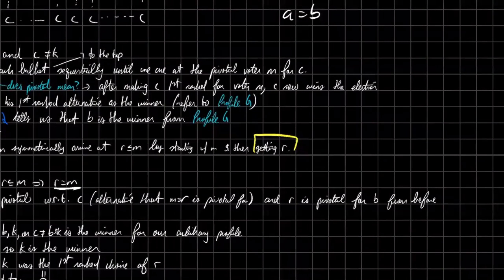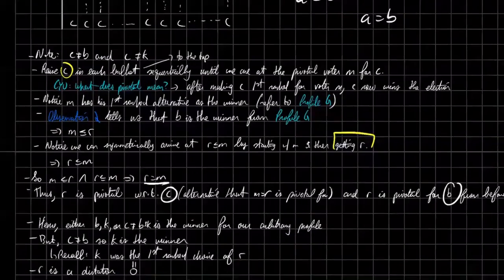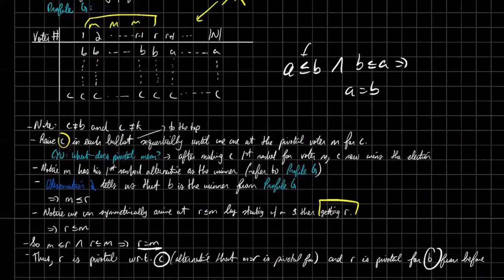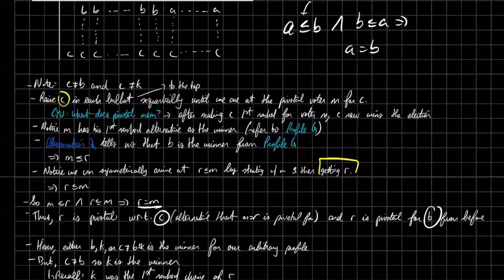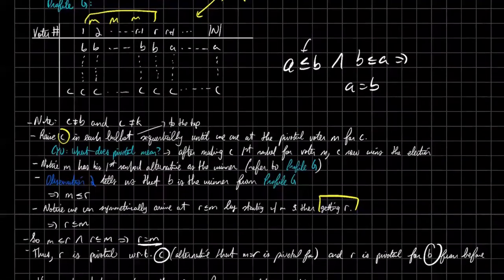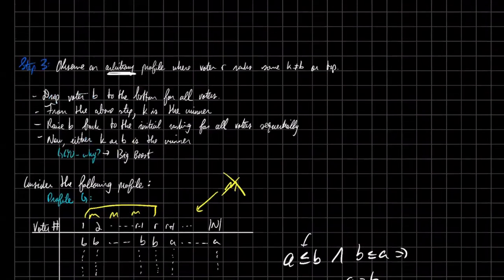R is defined as a pivotal voter for Trump. But since R equals M, R is also pivotal with respect to C. So R is like this kind of double pivotal voter, right? So we can claim that either B, K, or C, which is not equal to B or K, is the winner for our arbitrary profile, for this random profile. But C is not equal to B. So we must have that K is the winner, because K is the first ranked choice of R. We initially claimed that there's some voter R that ranks some K unequal to B at the top.